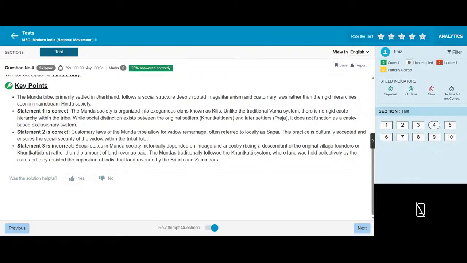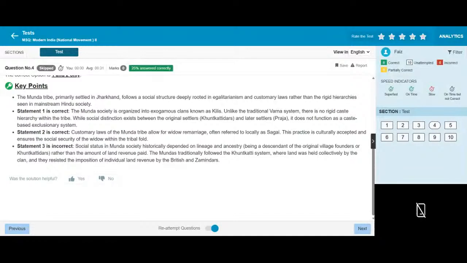The customary law of the Munda tribe allows for widow marriage, often referred to locally as sagai. This practice is culturally accepted and shows the social security of the widow. Status within the tribe comes from lineage and ancestry, being a descendant of the tribe, rather than the amount of land owned.